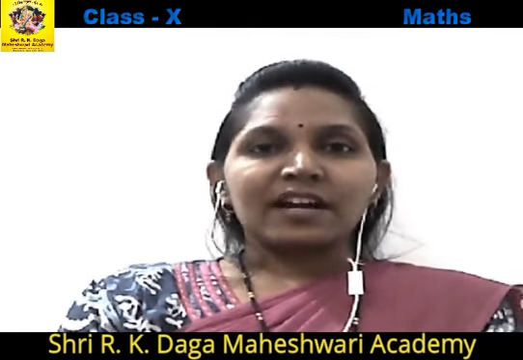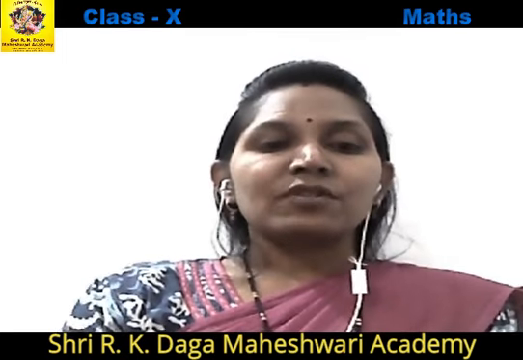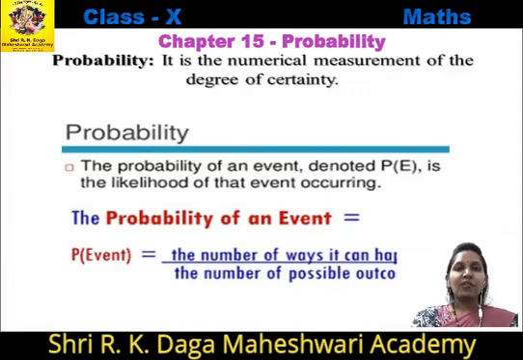Today we will start a new chapter, chapter 15, probability. So let's start with the definition of probability. Probability is the numerical measurement of the degree of certainty. That is, probability is nothing but the chances or possibility of the event occurring.